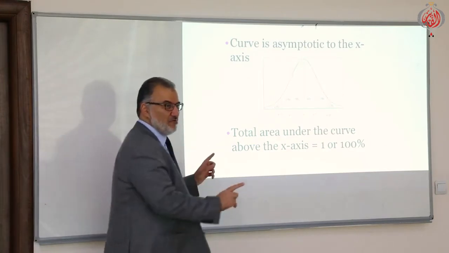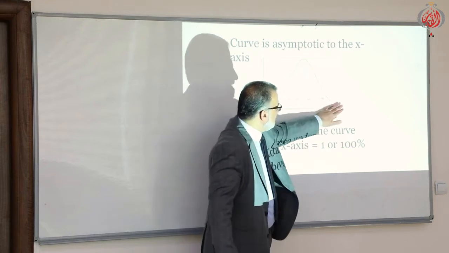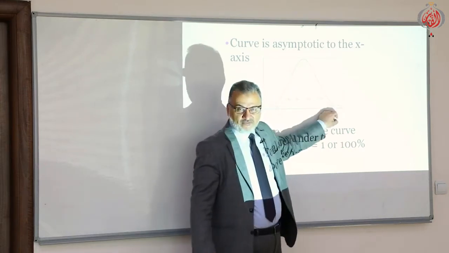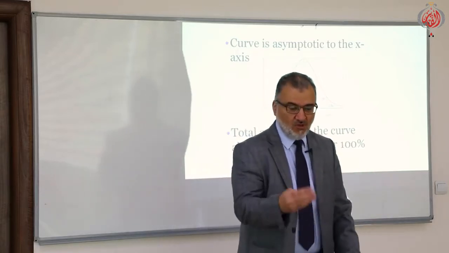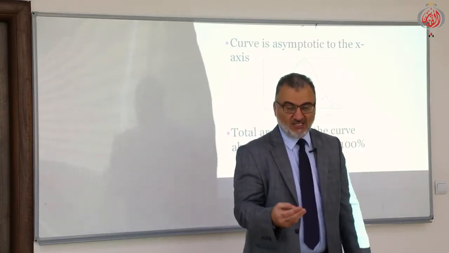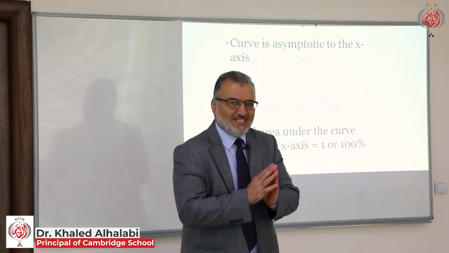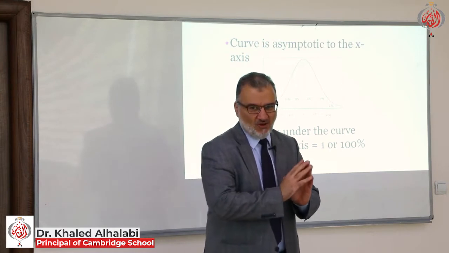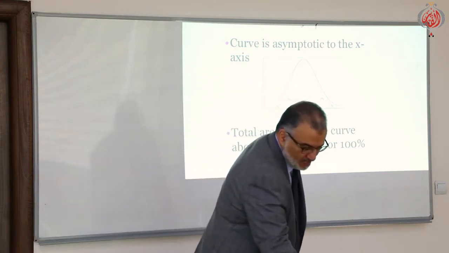The total probability of all events is always 1, and here it is the same thing: the total area under this curve is 1. This is one of the most important characteristics of the normal distribution. We are reviewing; so far, I haven't come to the standard normal distribution. We are speaking about the normal distribution. Okay.